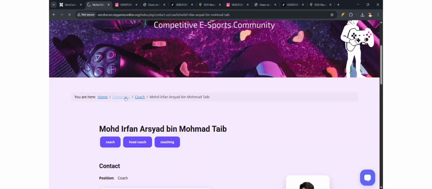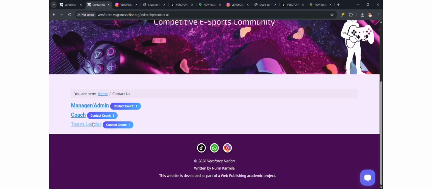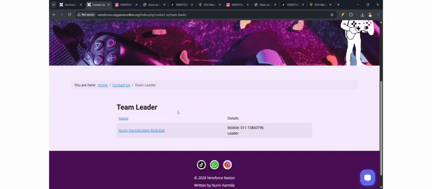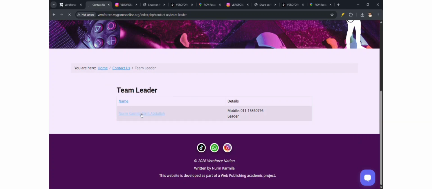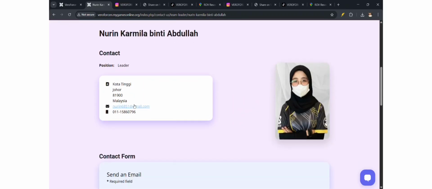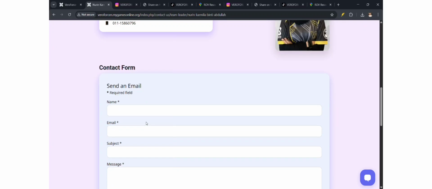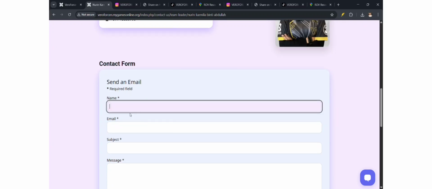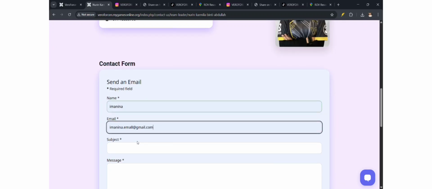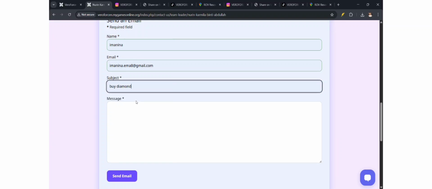Next, we go to our leader. Okay, click on the name. This is our leader's information, and if we want to send an email, if we want to ask something, we can also use a contact form here.